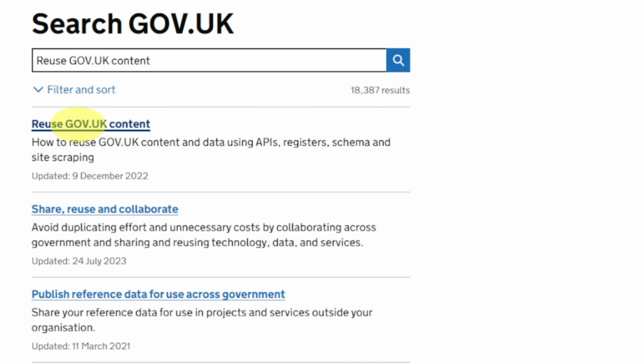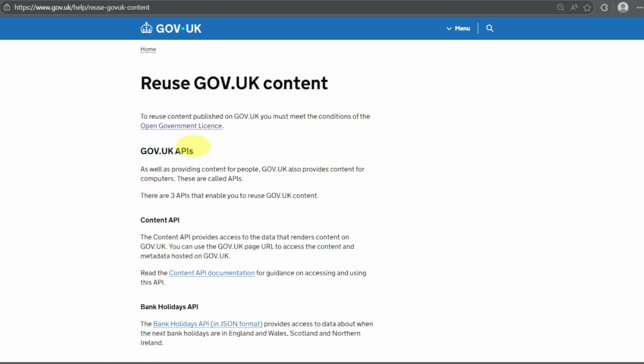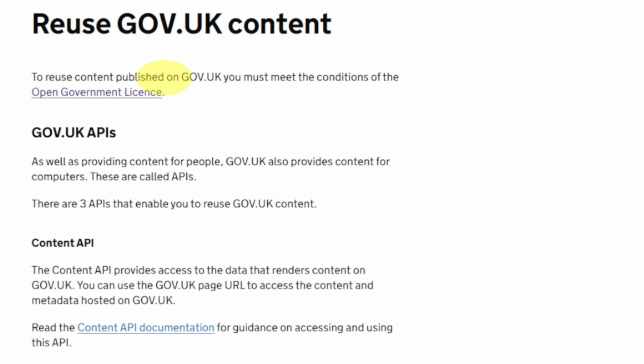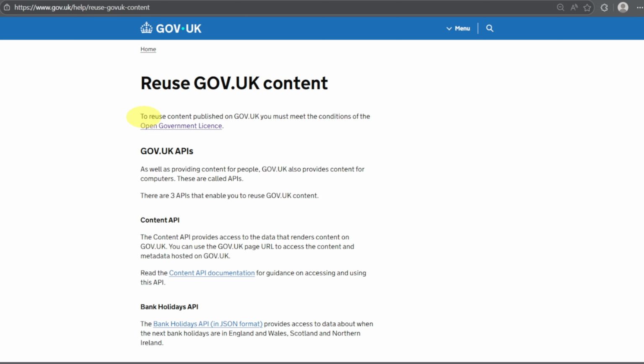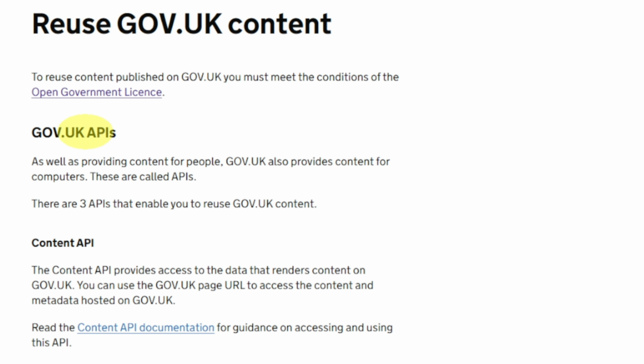So if we go on reuse gov.uk content and click on this link, this clearly explains that to reuse content published on gov.uk, you must meet the conditions of the Open Government License, the one which I just showed you. We will go into detail later in this video. Further, this says gov.uk APIs. You can use the APIs provided on gov.uk, for example, the sponsor license register. You can use that API to get the data from it. Content API, that's also over here.